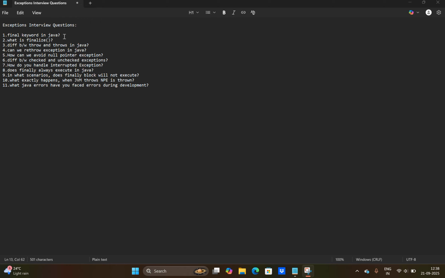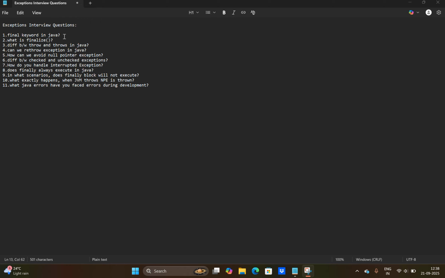Final keyword in Java. The final keyword is used to define constants and to prevent inheritance and method overriding. There are final variables, final methods, and final classes. When the final keyword is applied, there is no overriding or inheritance from parent to child. That's it for the answer.